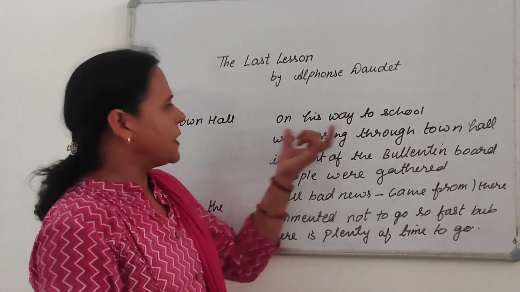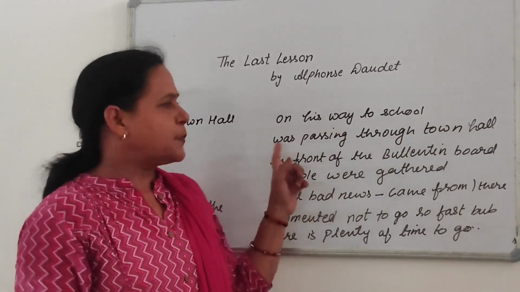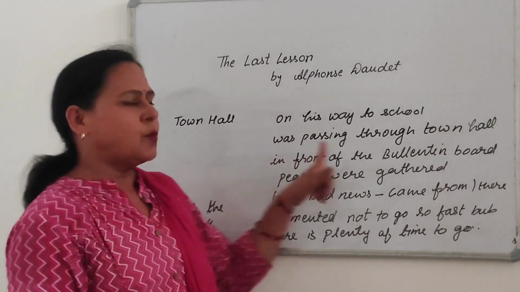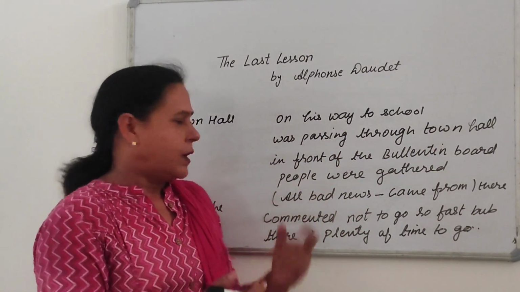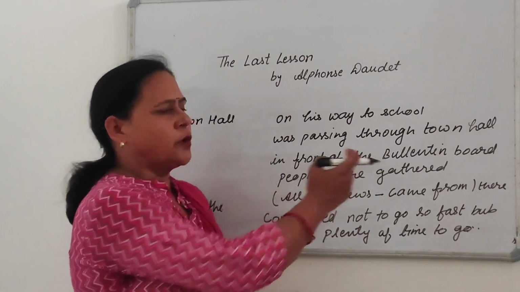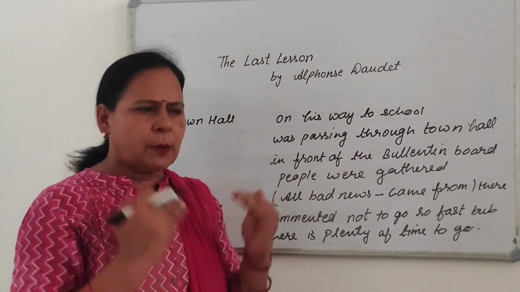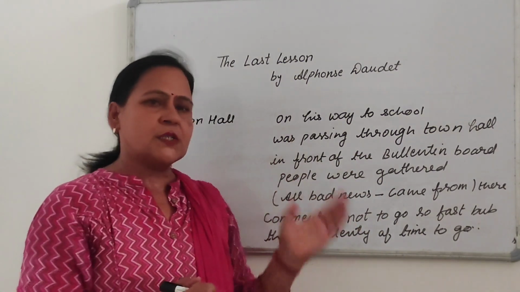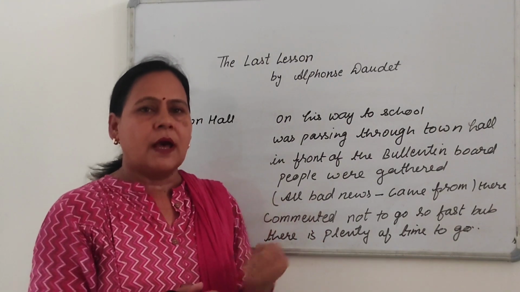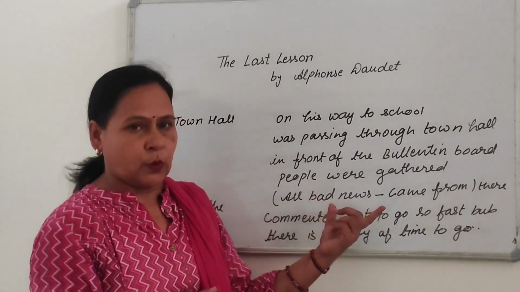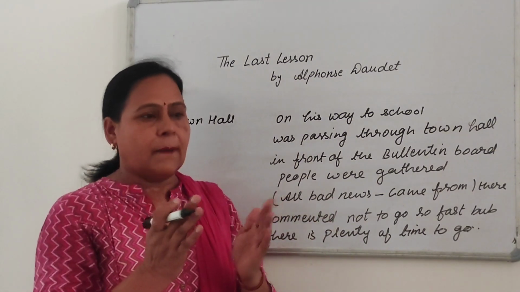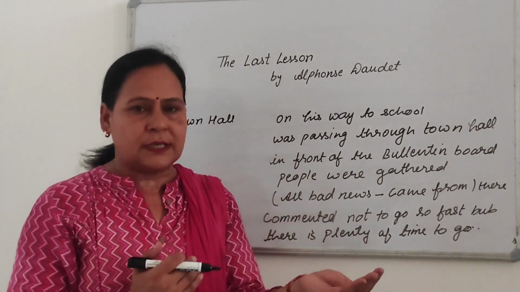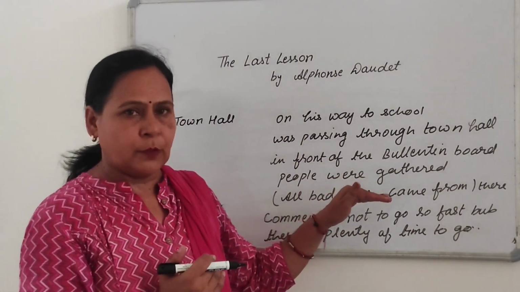When Franz was on his way to school, he was passing through the town hall. Town hall is the place where the bulletin board was. He saw that people were gathered in front of the bulletin board. So he remembered that for the last two years, all the bad news had come from this bulletin board. So he was worried that maybe some other bad news was there.